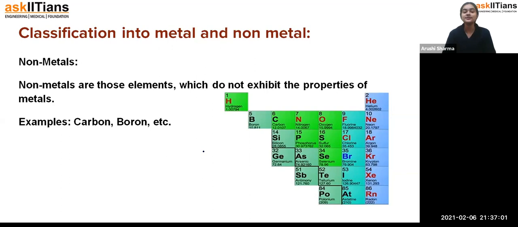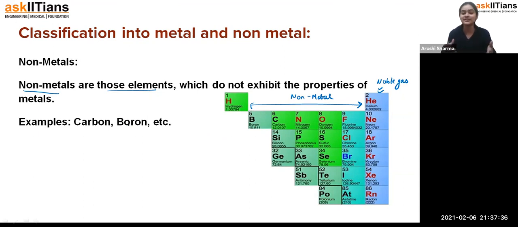Okay, now coming to the non-metals, students, what are the non-metals? We have seen that metals are electropositive in nature, but now if we talk about the non-metals, as you can see here, students, from 5th to 9th, these are the non-metals, and this is the noble gas. This is a picture of the periodic table, students. Non-metals are those elements which do not exhibit the properties of metals. It's a very basic definition.